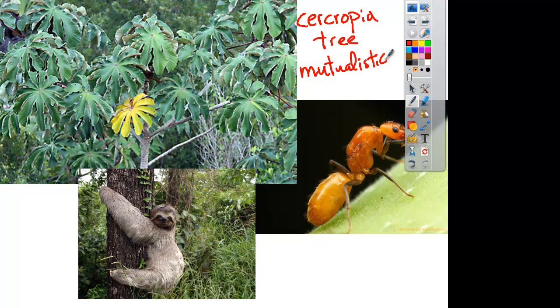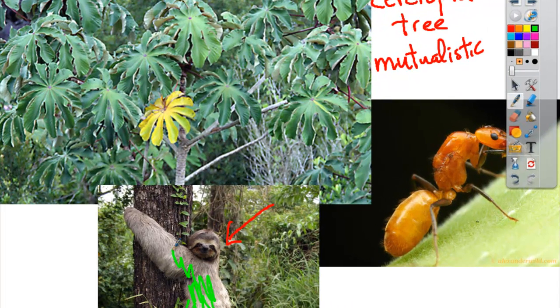See how that works? All right, so where does this guy come into play? Well, in this particular picture, you see the sloth, it looks cute, nice, something that you would go and hug. But when you see a sloth in a Cecropia tree, it doesn't quite look like this. In fact, a sloth in a Cecropia tree looks more like this.